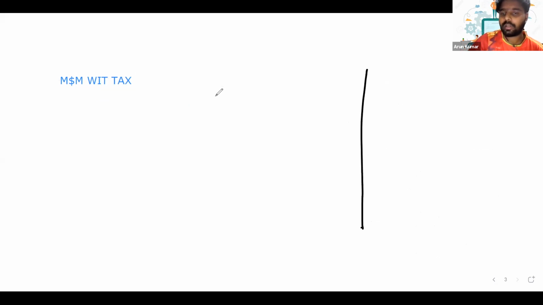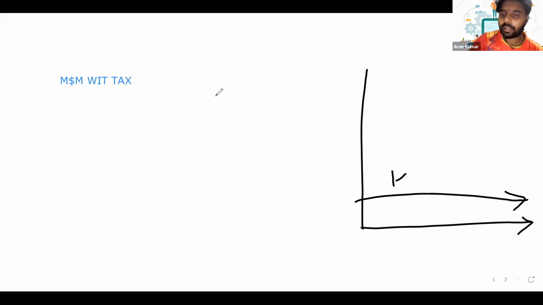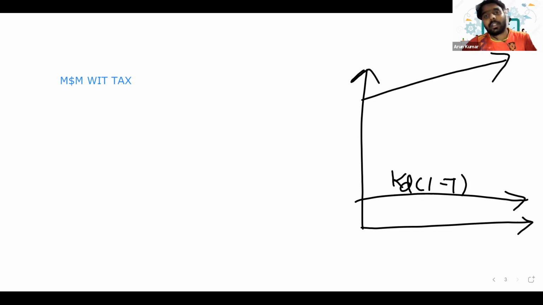In the M&M with tax situation, they concluded that this is KD into 1 minus T. They have to consider that there is tax, and because of the tax, the debt will be cheaper, because we get tax savings on interest, and the increase in KE will be accompanied by a very cheap debt.